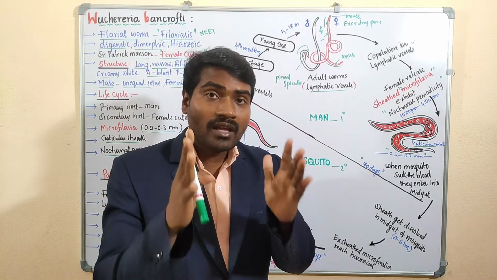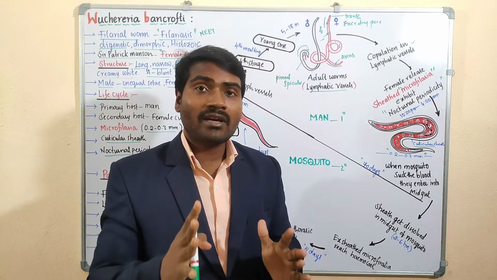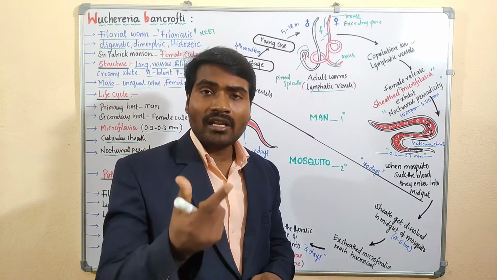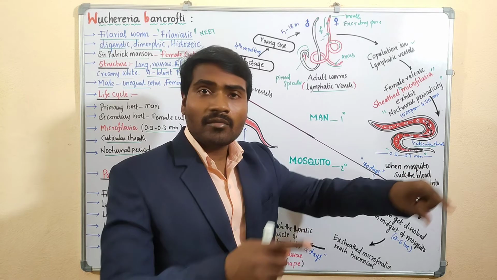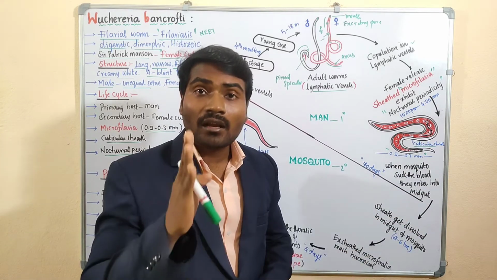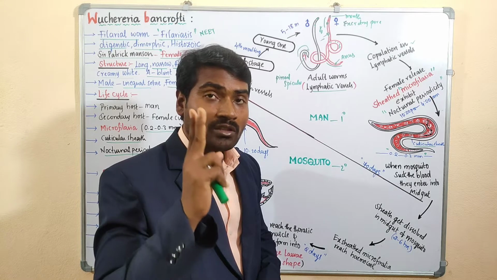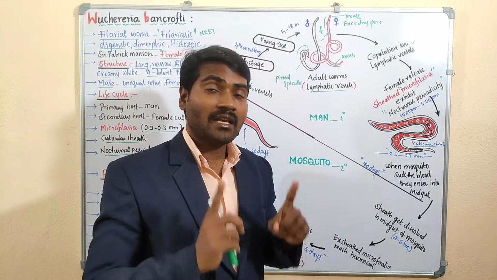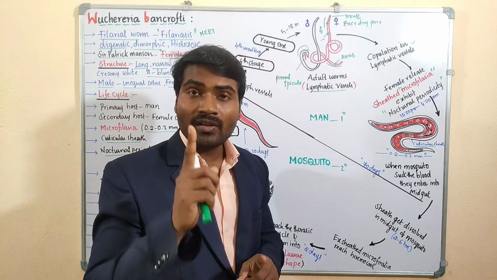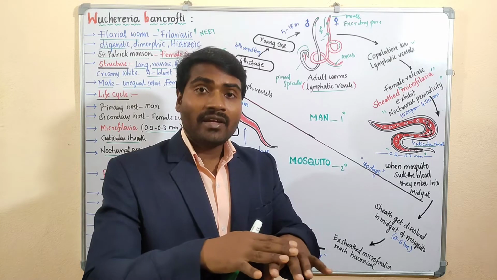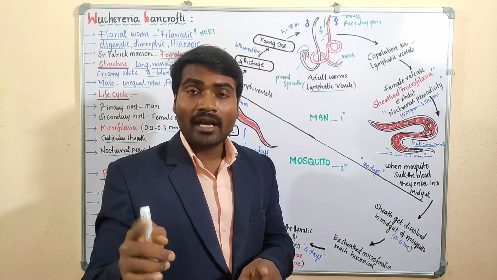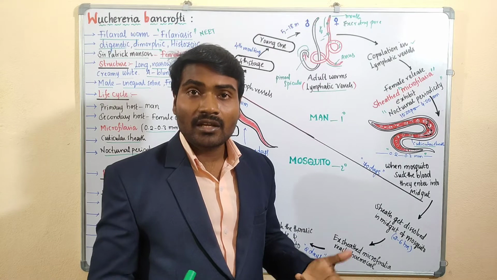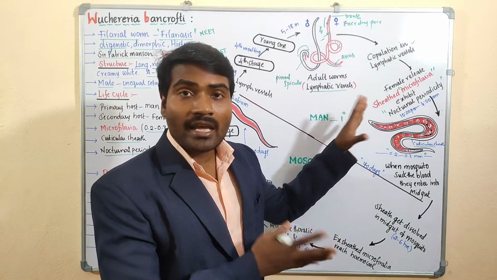Such a phenomenon of migration of the microfilaria larva is called nocturnal periodicity. Nocturnal means active during the night time. So the larva is also active during the night time, coming to the surface, hence nocturnal periodicity. Hope you understand. Important 2 marks question: what is meant by nocturnal periodicity? Which worm shows nocturnal periodicity? The migration of microfilaria larva to the periphery between 10 p.m. and 4 a.m. and going to the deeper blood vessels during the daytime is called nocturnal periodicity, shown by the microfilaria larva of Wuchereria.